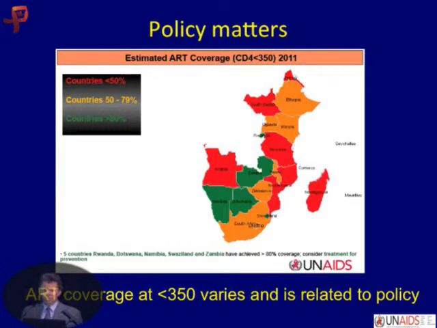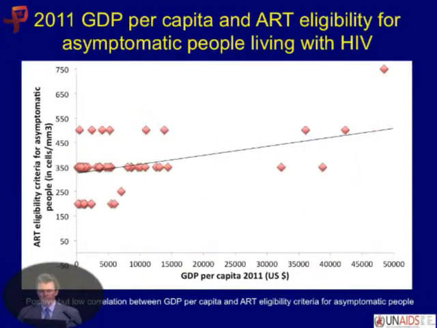So who cares, right? Well, actually, policy matters. Here's the ART coverage for Southern and Eastern Africa. Red is not good and green is good, and you can see that coverage varies. Actually, this is correlated. We don't have that in this graphic, but some countries have just recently gone to less than 350. If you've just recently gone to less than 350, it's going to be hard to get 100% coverage or even 80% coverage if that's not your policy.